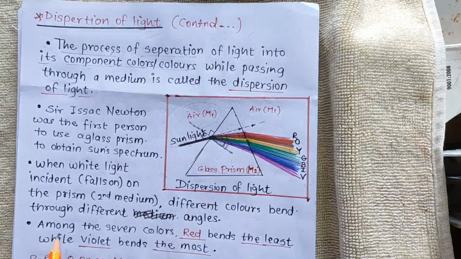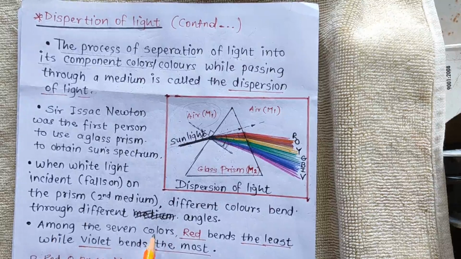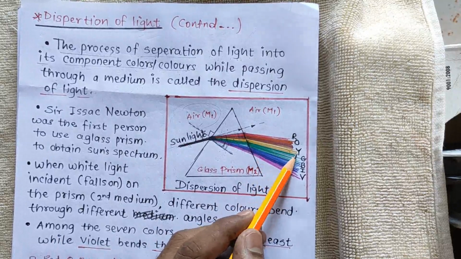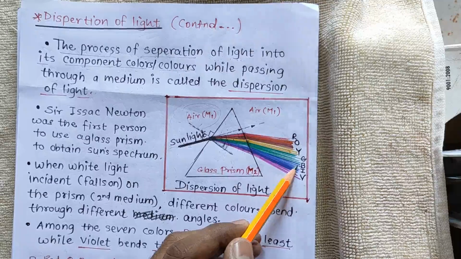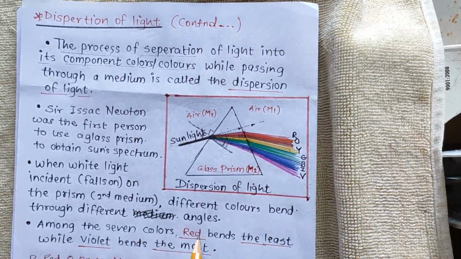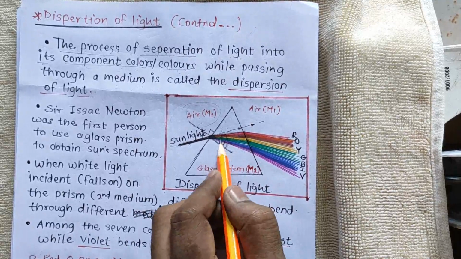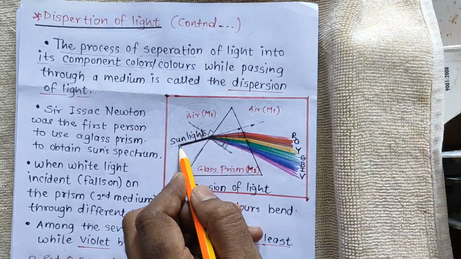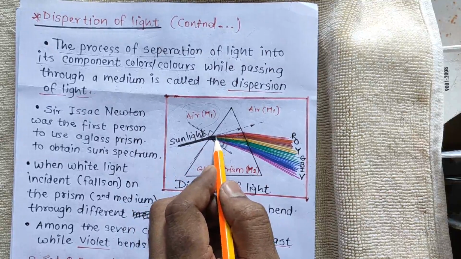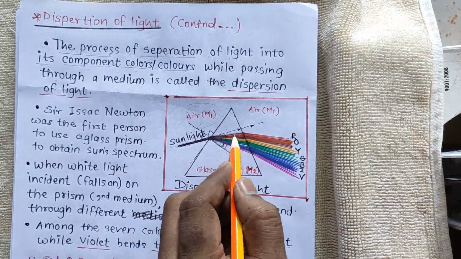Among the seven colors, which are red, orange, yellow, green, blue, indigo, violet, red bends the least. Red bends the least means what? This is the white light, while going into the prism, it is not bending much, it is bending slightly.